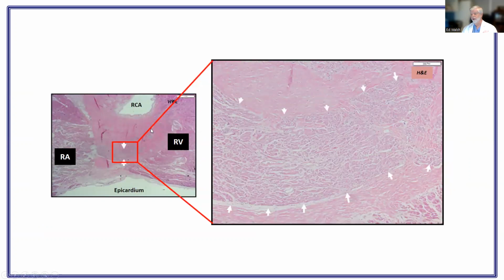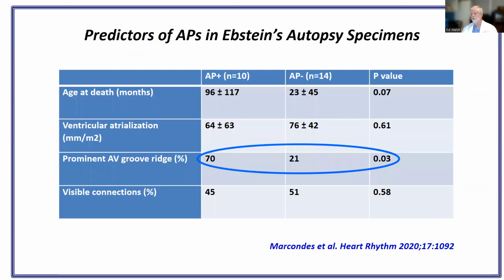So the ridge would actually be up here, and the pathway is almost buried at the base of the ridge, which makes it more of an epicardial structure than an endocardial structure, and will increase the difficulty with ablation.